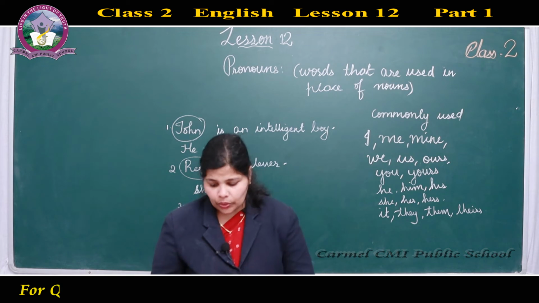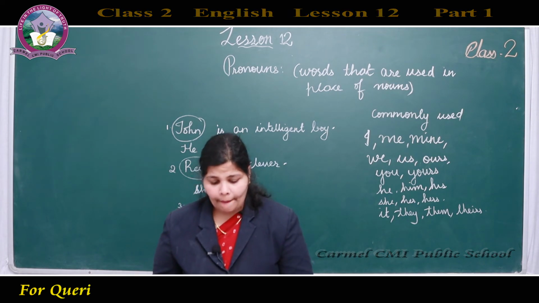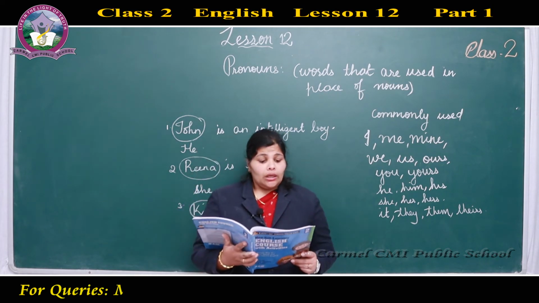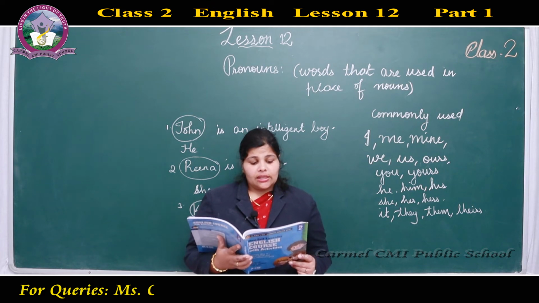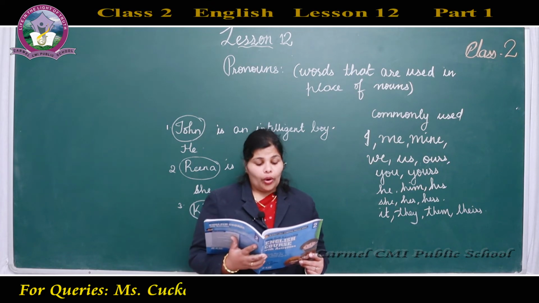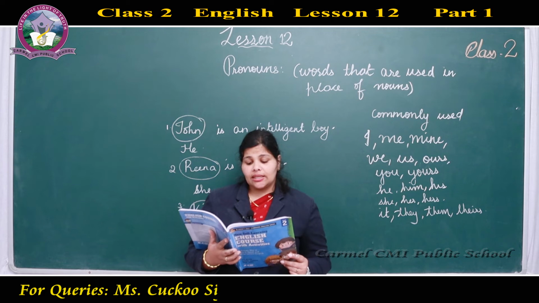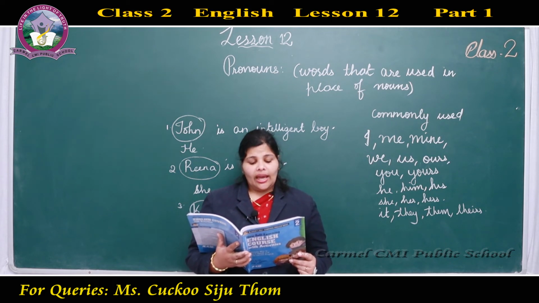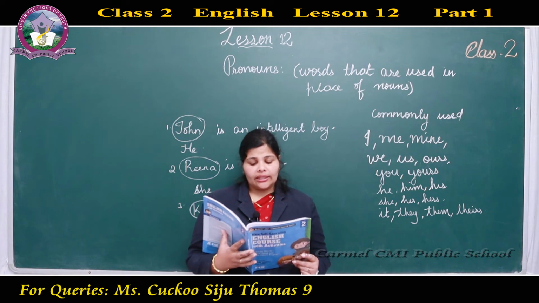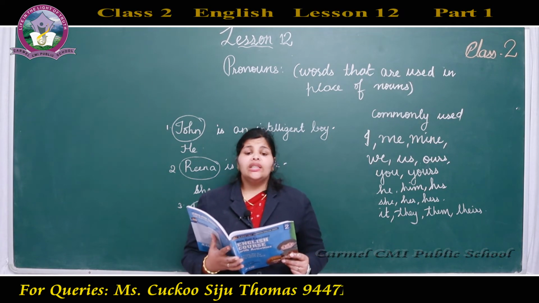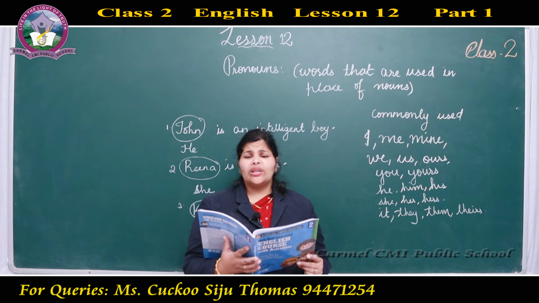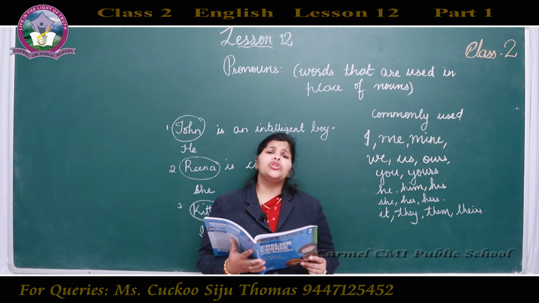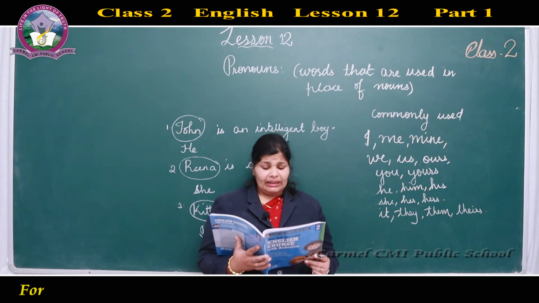Now let us look into the textbook. Read these sentences. John is an intelligent boy. John has a sister named Catty. Catty is also intelligent. Catty is younger to John. Catty is 7 years old. These sentences do not sound good. It is not good to hear because we are always using the name again and again.